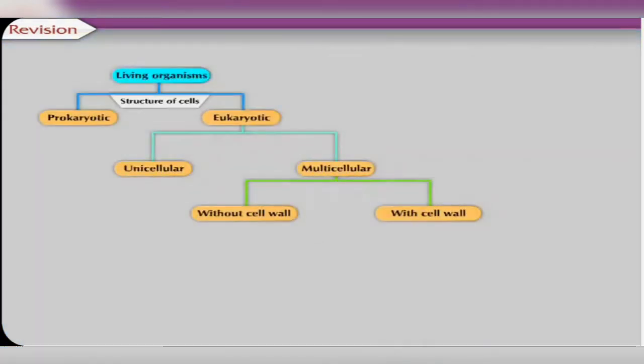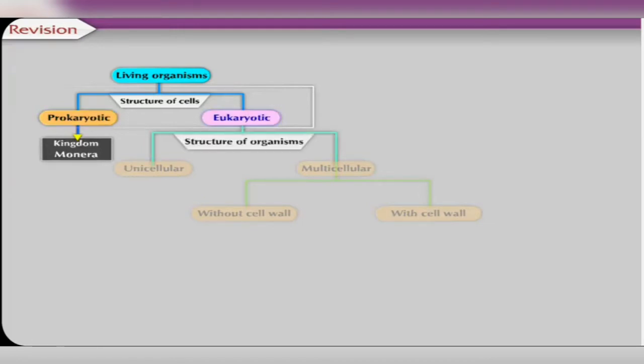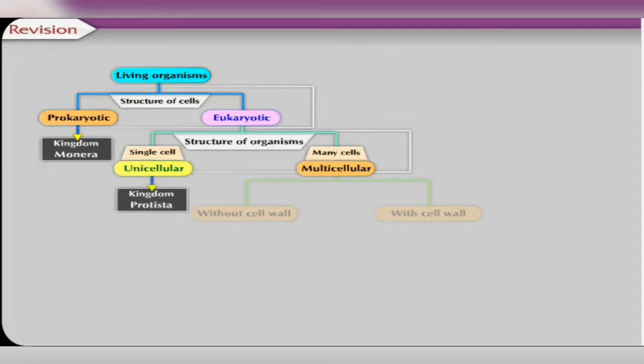Based on the structure of cells, living organisms are broadly classified into two main types, that is, prokaryotic and eukaryotic organisms. All the prokaryotic organisms are included under the kingdom Monera. The eukaryotic organisms are further classified into unicellular and multicellular organisms based on the criteria of number of cells. All the eukaryotic unicellular organisms are included under the kingdom Protista.